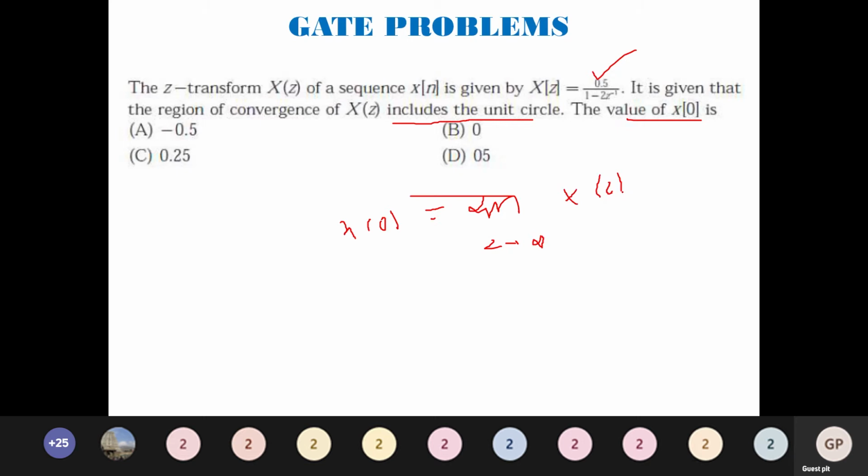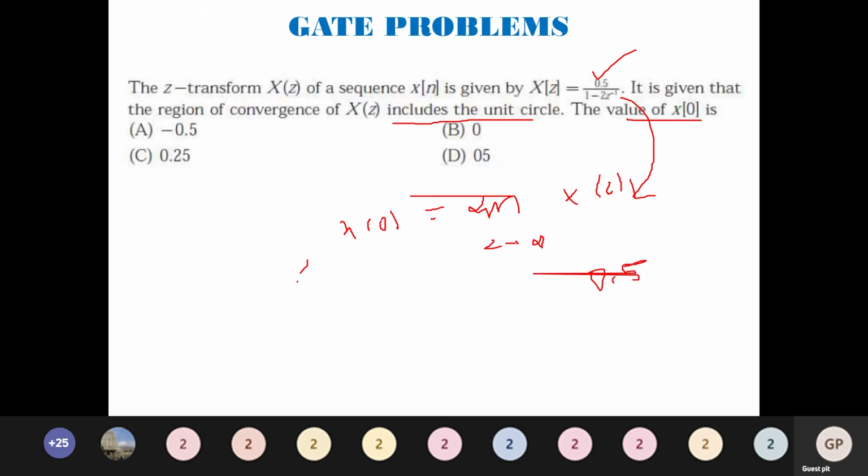So what is x of z given to me? X of z is 0.5 divided by 1 minus 2 z inverse. I am just substituting it here. When I substitute, the z inverse term goes to zero. 0.5 divided by 1 is 0.5. So the answer for the above question is going to be 0.5 for x of 0. If we do it without considering the signal in this manner, we will obtain the answer to be 0.5.